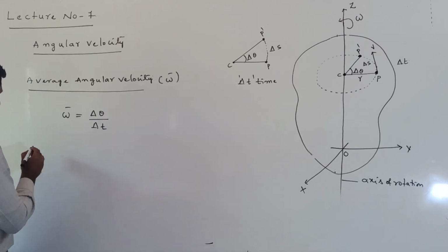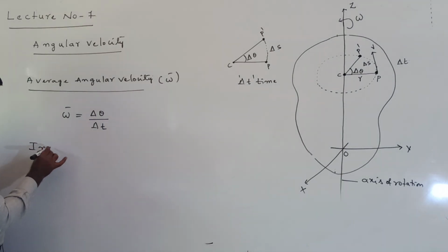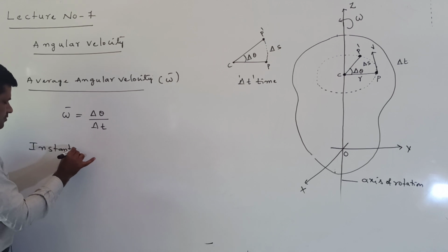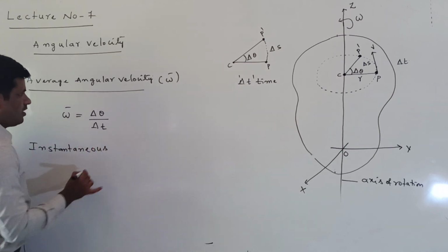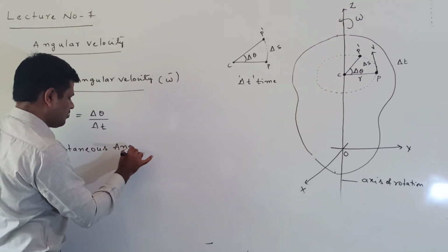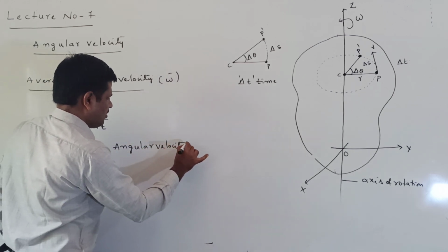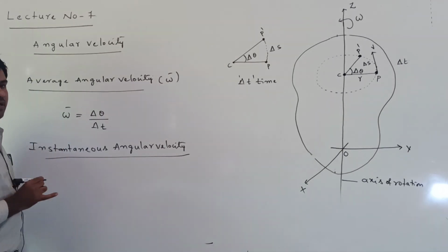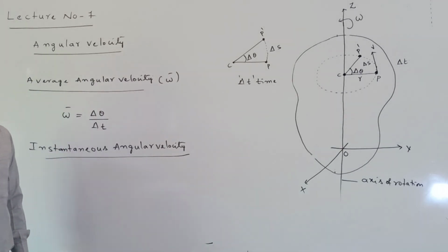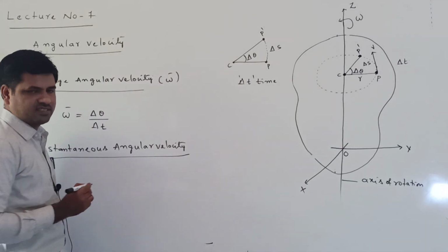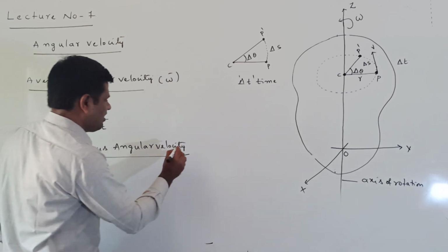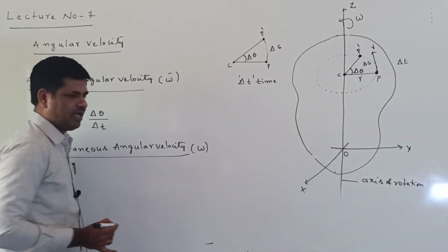Now next we can define the instantaneous angular velocity. What is the instantaneous angular velocity? It is denoted with omega.